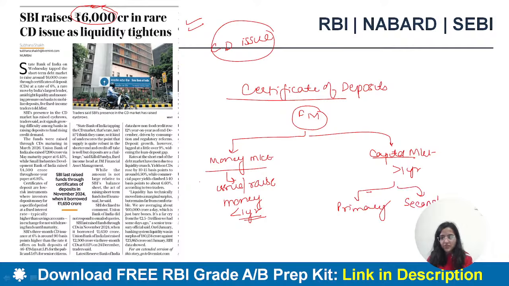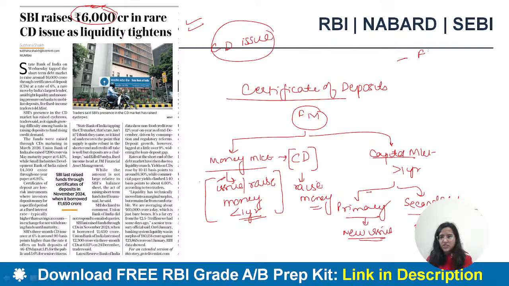Primary market is the new issue market, where securities are going to be issued for the first time, and secondary market is when you trade in those existing securities. One of the money market instruments is the certificate of deposit, through which one can raise money.